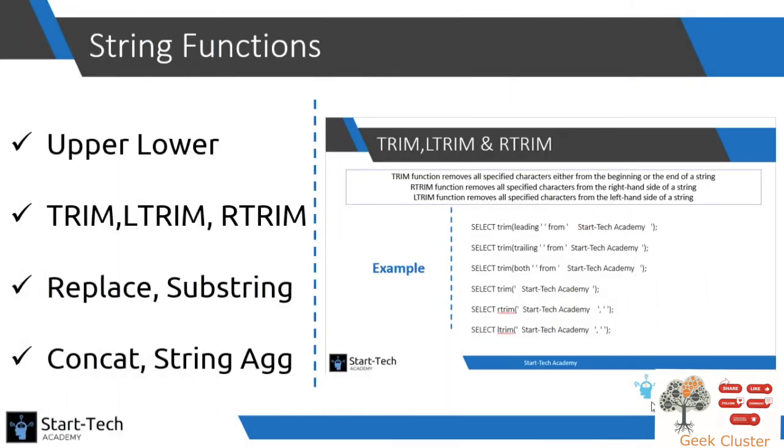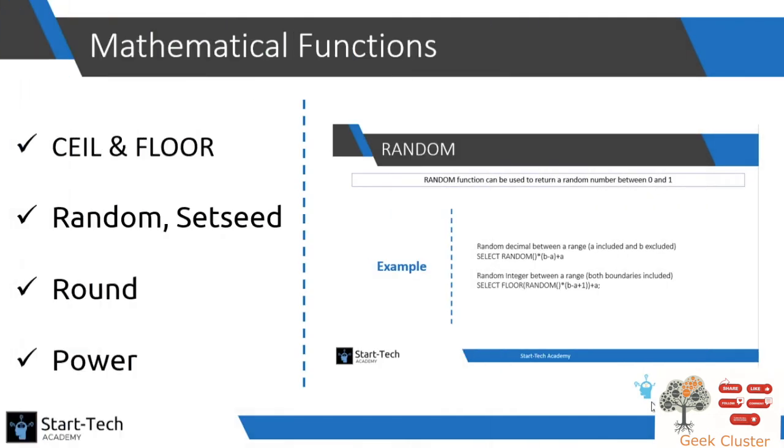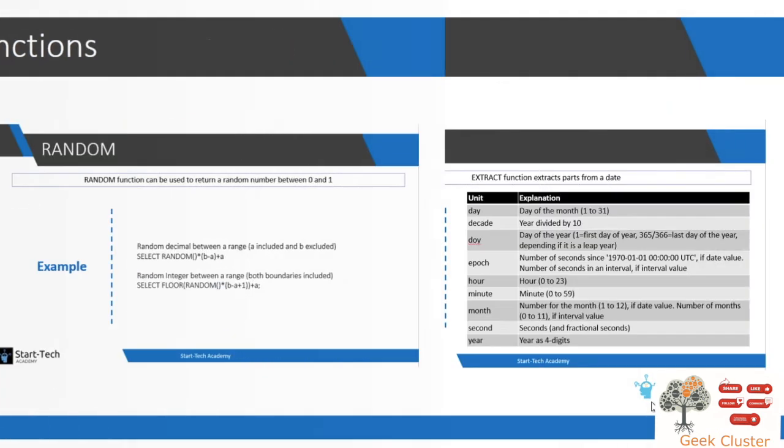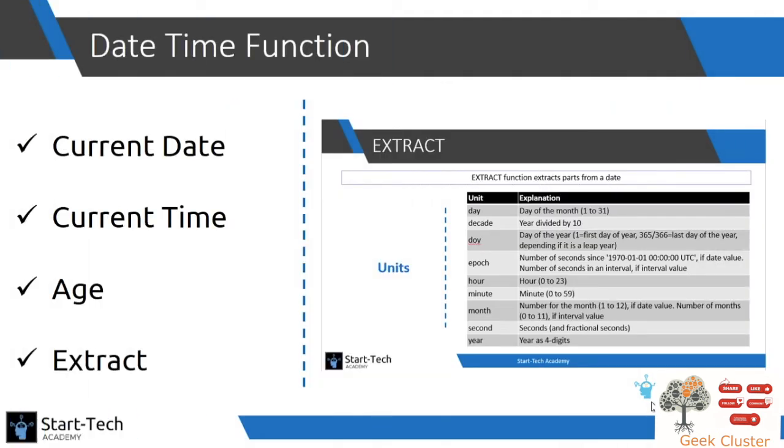Next, we cover in different sections the different types of functions. First, we cover string functions, which includes concatenation, changing case, trimming a string, etc. Second comes mathematical functions, where we learn how to generate random numbers, finding ceiling, floor, and rounding of decimal numbers. In datetime functions, we cover how to get the current date time and how to find difference between two different dates.